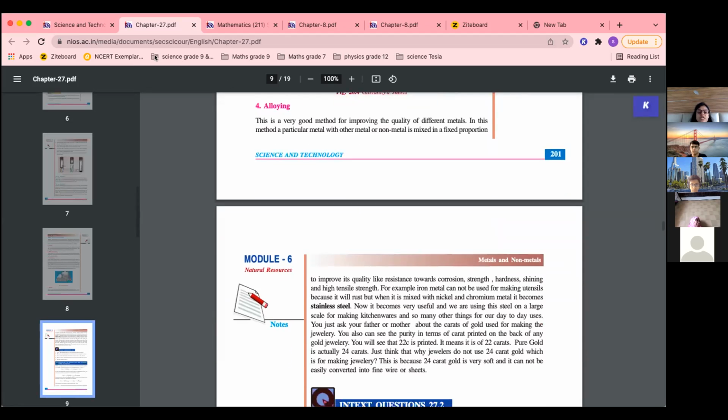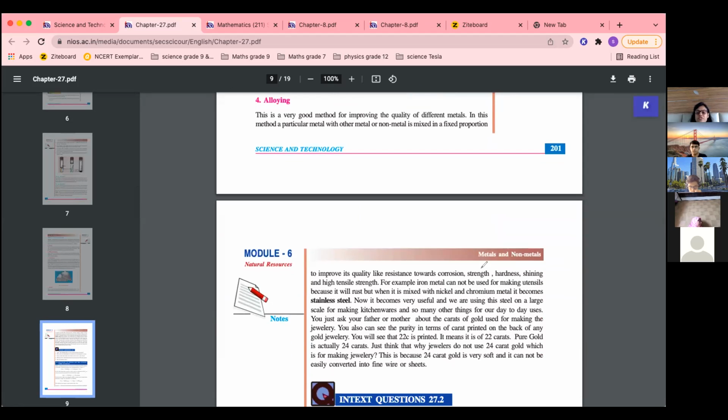So steel is an alloy. Okay. Steel is an alloy of iron. Steel mein kya kya hota hai? See, alloying is done to improve the quality like resistance towards corrosion, strength, hardness, shining, high tensile strength. So iron metal cannot be used for making utensils because it will rust. So when it is mixed with nickel, chromium, it becomes stainless steel.